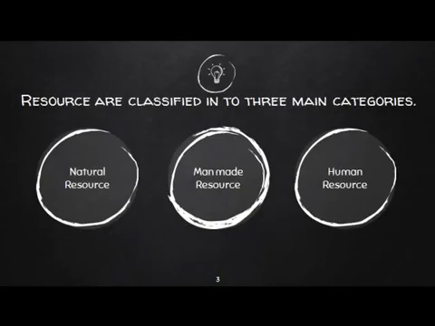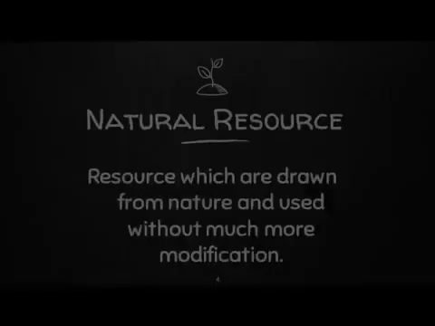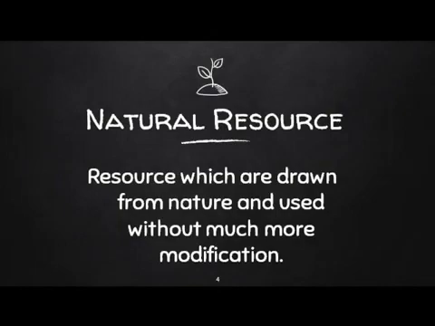Resources are classified into three main categories: natural resource, man-made resource, and human resource. So what do you mean by natural resource? Natural resources are those drawn from nature and used without much alteration or modification. Air, land, water, and soil are some examples of natural resources.